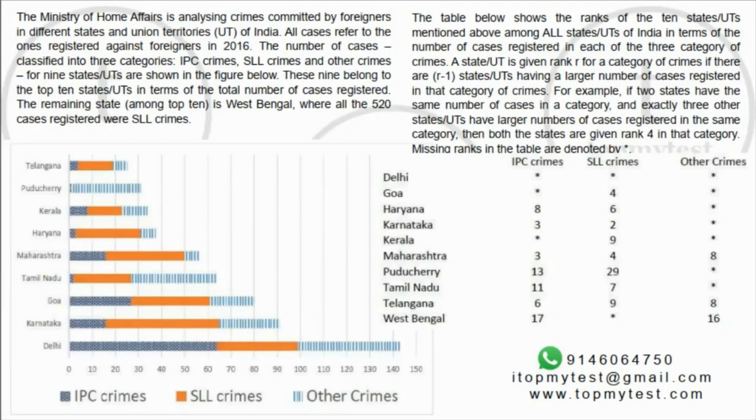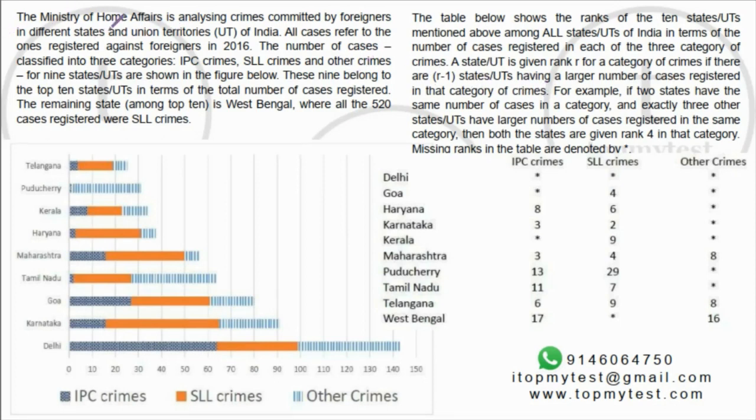Hi, this is a pretty straightforward question. It has a lot of data. It looks pretty big, and definitely you'll need some amount of scrolling to do it. But actually it's not very difficult if you go through the questions properly.